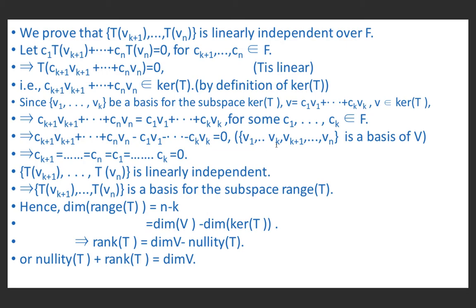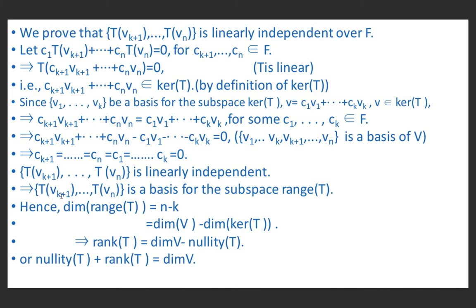But v1, v2, ..., vk, vk plus 1, ..., vn is a basis for V. So these elements should be linearly independent. It means c(k plus 1), ..., cn, c1, ..., ck are all equal to 0. Therefore, the set Tvk plus 1, ..., Tvn is linearly independent.